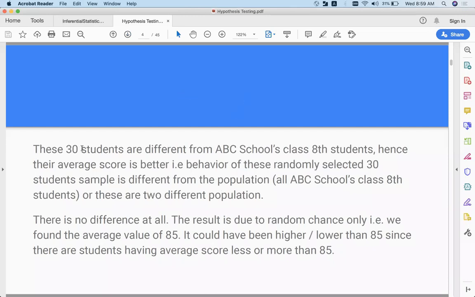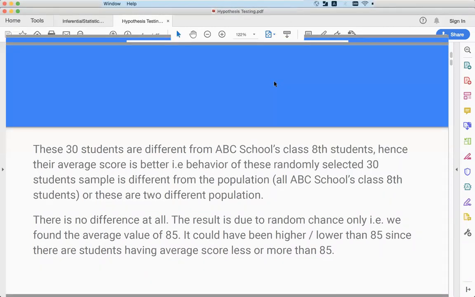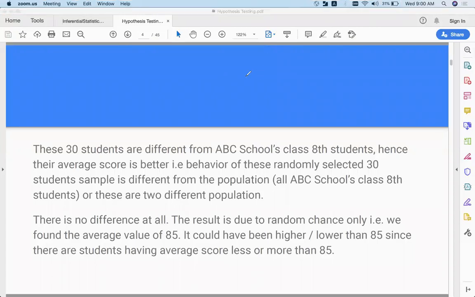These 30 students are different from ABC school's class 8 students, hence their average score is better. That is, the behavior of these randomly selected 30 student samples is different from the population, all of ABC school's class 8 students, or these are two different populations. So now we are slowly starting to move away and then start to test this.